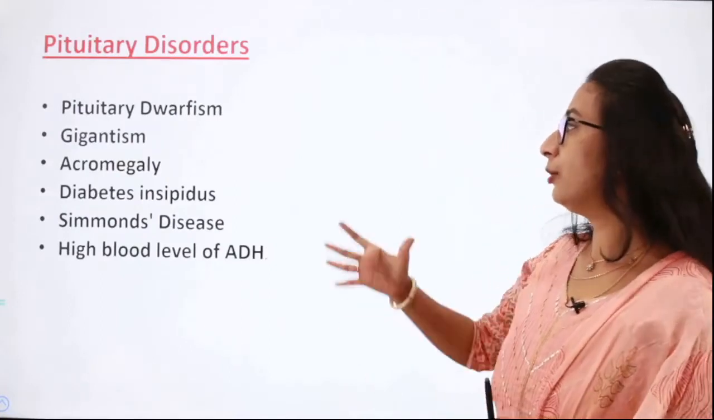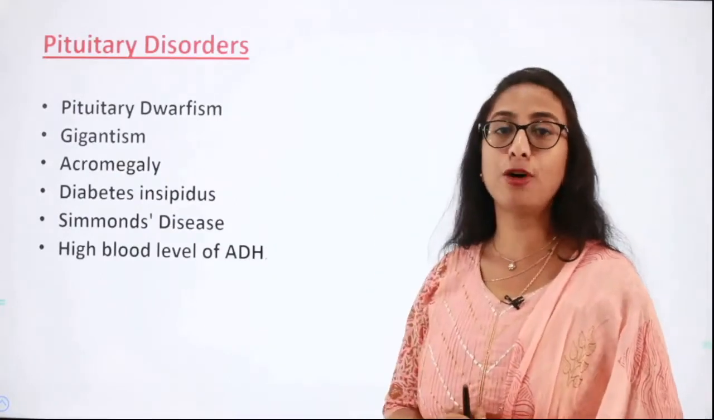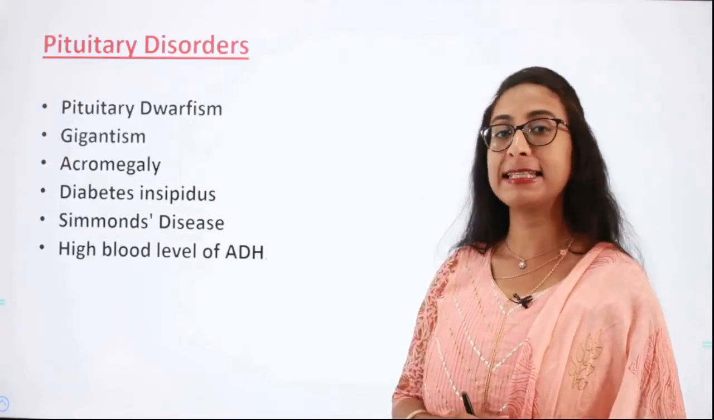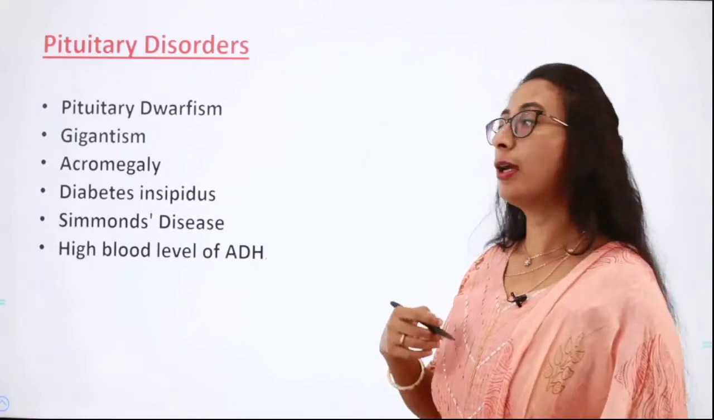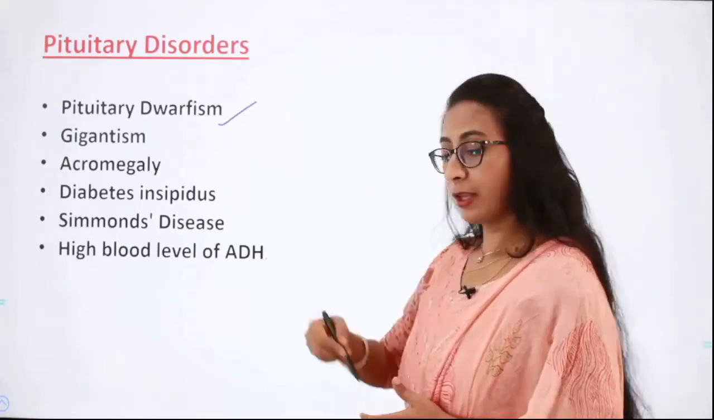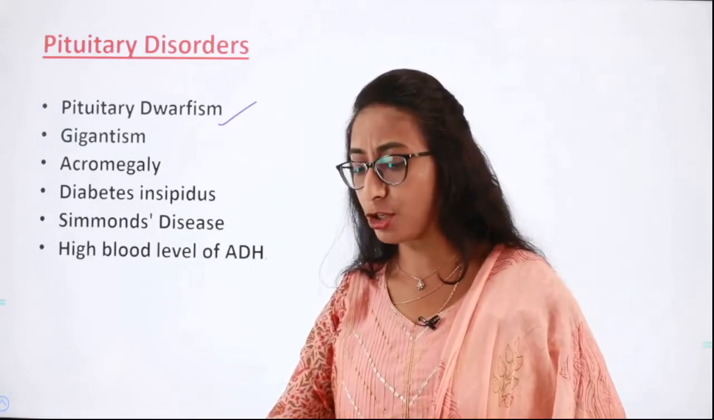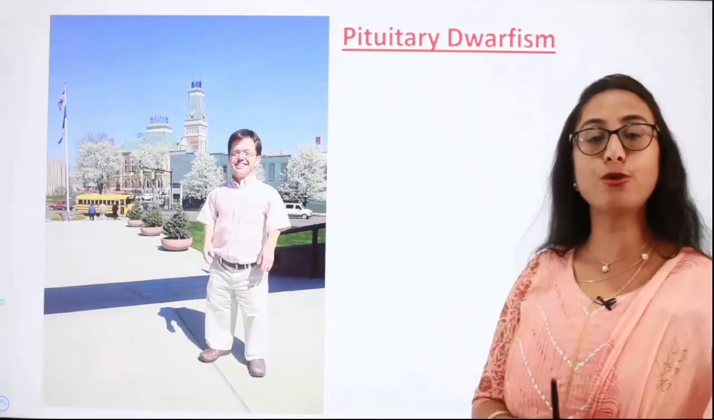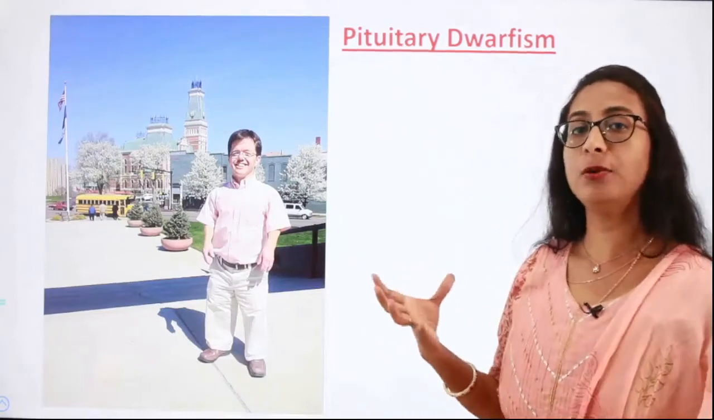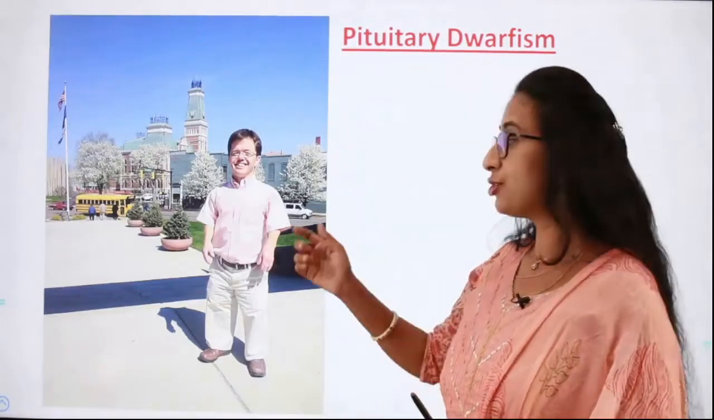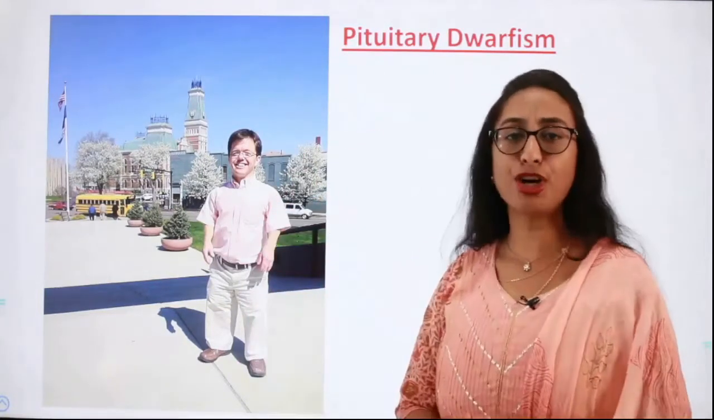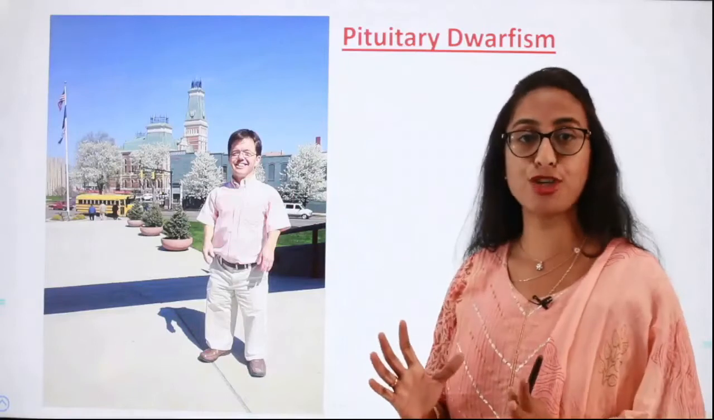So now let's briefly look into what are the disorders which can be caused if there is a difference in the amount of hormones that are synthesized and secreted by the pituitary gland. So, pituitary dwarfism. When there are very low levels of the growth hormone produced by the pituitary gland, it leads to a condition called pituitary dwarfism, wherein the person will have stunted growth. They will be short, they will have short limbs, that is legs and hands will be very short, and they will have a short stature. However, they will be proportionate.